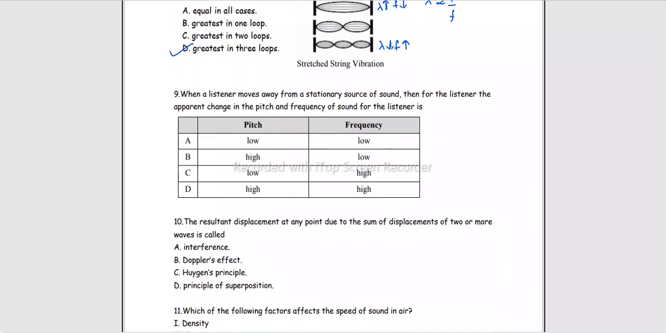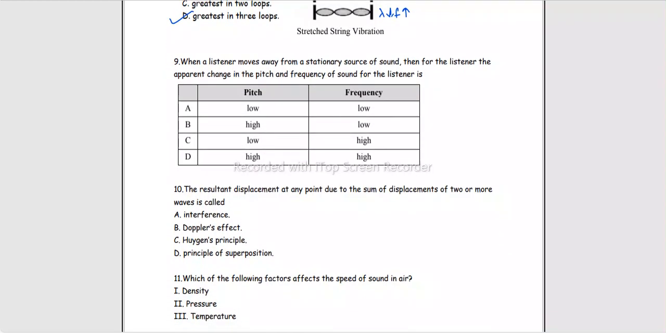Then, when a listener moves away from a stationary source of sound, then for the listener, the apparent change in the pitch and frequency of sound is... source is moving away from the listener. जब source away move कर रही होती है listener से, तो Doppler's effect में हमने conclude किया था pitch of sound decrease करती है, right? And pitch is directly related to the frequency. जब एक increase करता है तो दूसरा भी increase करता है, जब एक decrease करता है तो दूसरा भी उसी same trick को follow करता है.